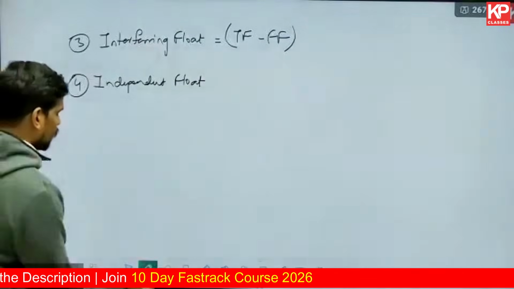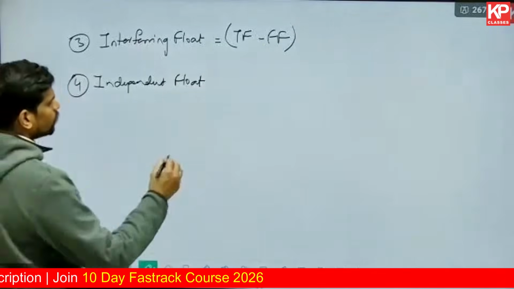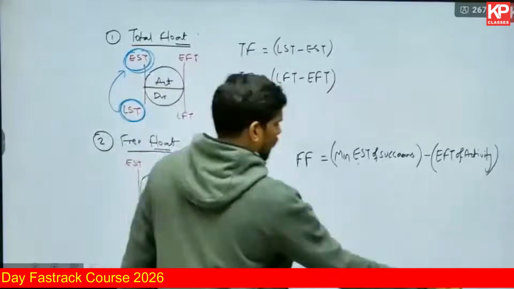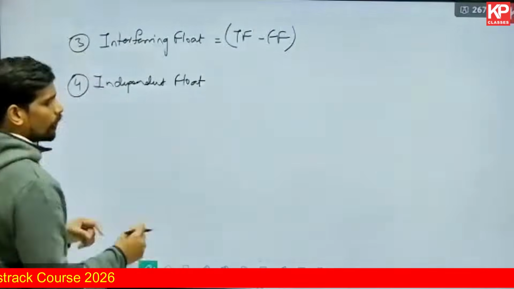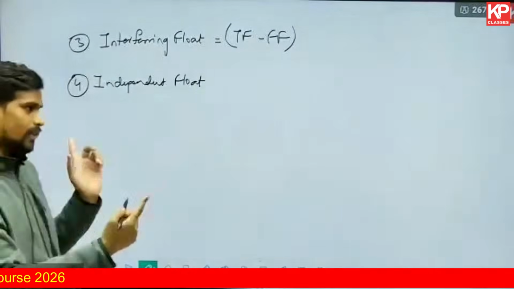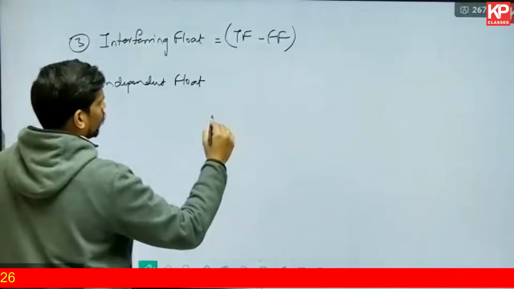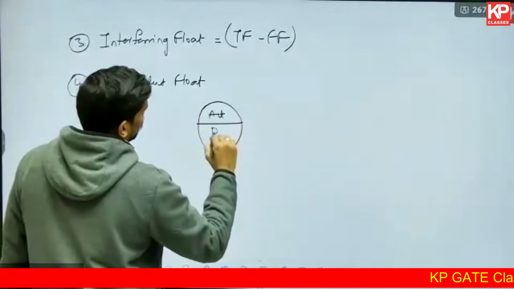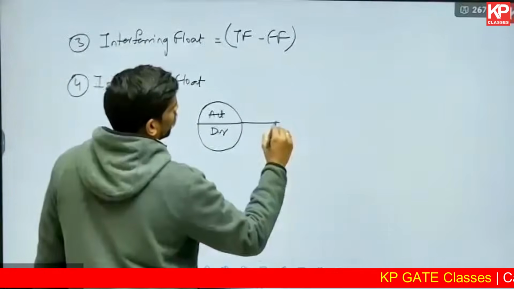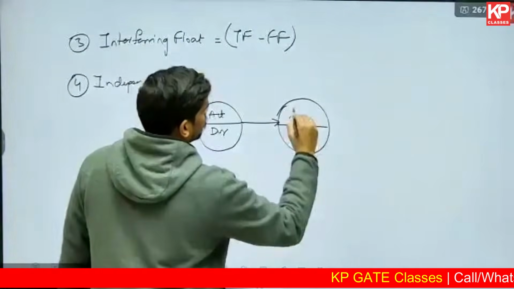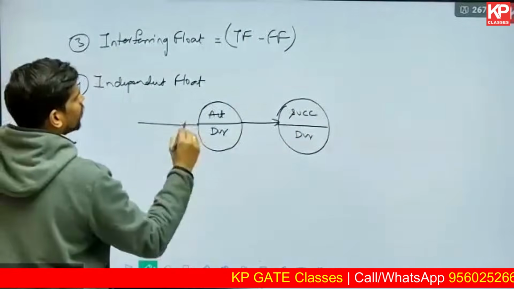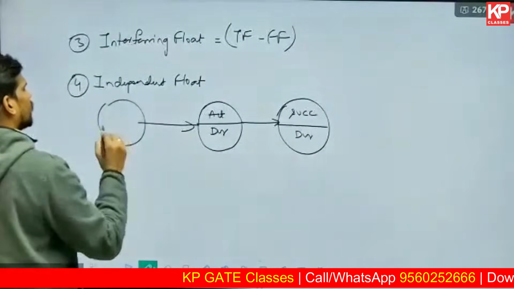So independent float in any ways. So let me write down in the form of a network. Let us say, for example, for calculation of independent float, you need to know the values for predecessor and successor both actually. So if there is an activity with some known duration, let us say this is the successor of that. Successor has some duration, and there is a predecessor also to this activity.